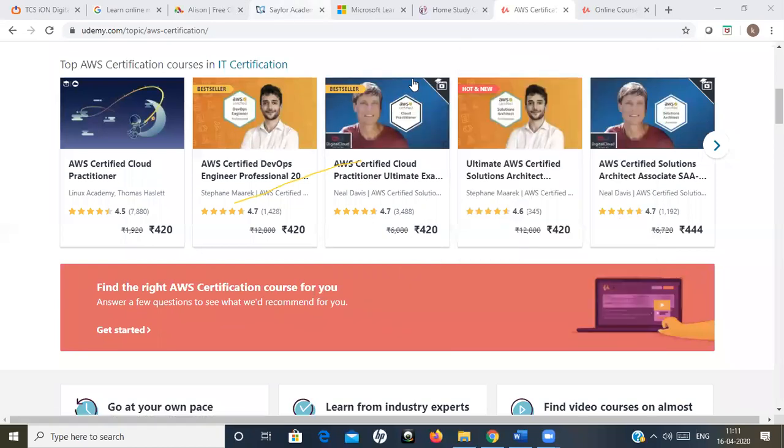Suppose if you don't want it, then no need to pay. So this is the use of Udemy, and a lot of free courses are there. You can complete all the courses and you can see those courses in your login, whether you have completed the course, up to what extent you have completed it, what is the percentage of completion. Everything you can see over there. Generally, free courses don't have any examination. So you can see all the videos and you can gain some sort of knowledge.